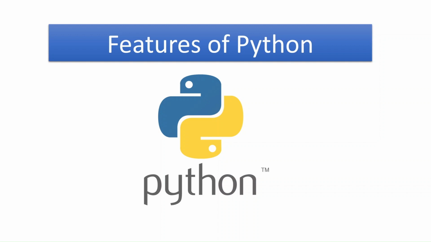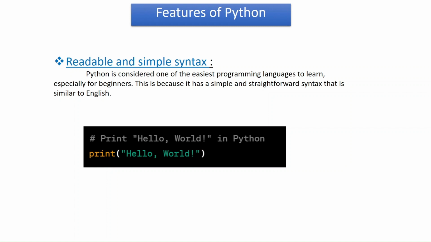So let's get started. The first feature of Python is that Python has a readable and simple syntax. Python is considered one of the easiest programming languages to learn, especially for beginners. This is because it has a simple and straightforward syntax that is similar to English. For example, there is an example down here. You have print hello world. This example prints hello world to the console and is quite straightforward. Just by seeing it, you already know what it does. So let's move ahead to the second feature.